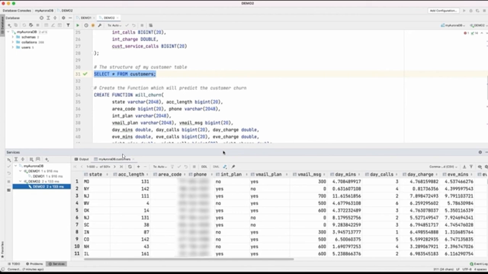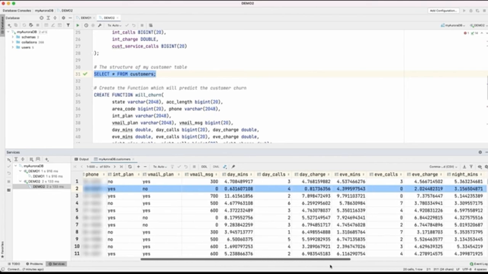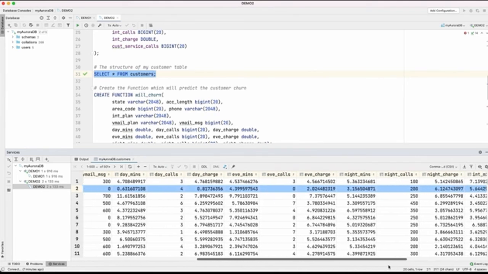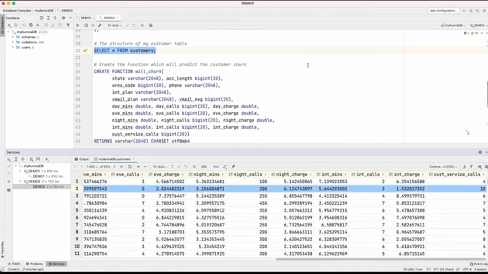If you look at this second row that's highlighted, the observation is that this customer was in New York State, their account length is 142 days, their area code was 778, they did have an international plan but did not have a voice plan, and it also goes ahead and has some observations like how much time they spend during the daytime on a call, and other things like how much time they spent at nighttime on a call, and so on.